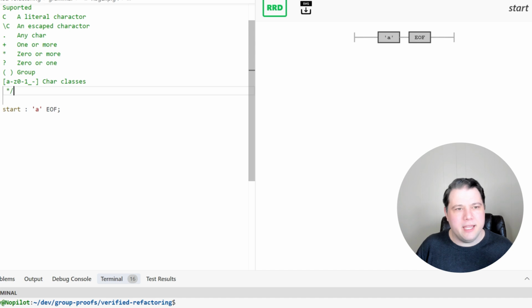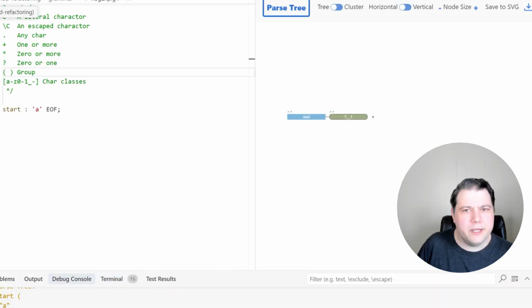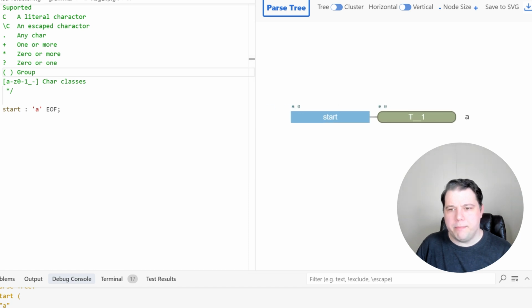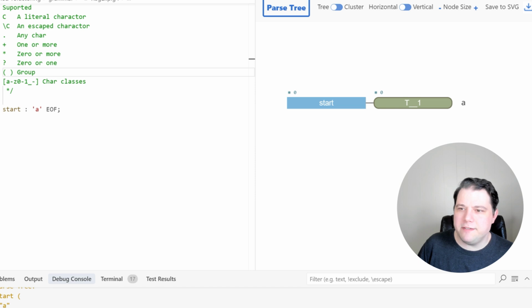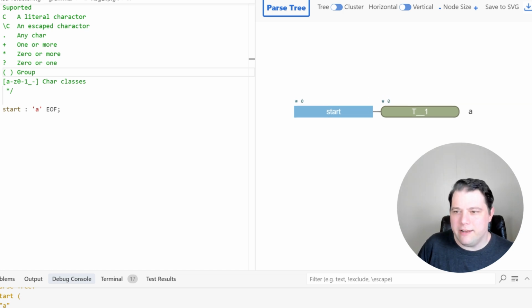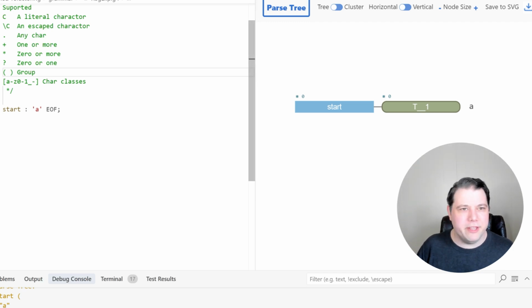So I'm in VS Code with an Antlr extension right now. And if I run this, I should be able to get a parse tree coming out of that. Very trivial parse tree. All right, so it has successfully gotten this. It's giving T1 because I didn't give a name to that lexer rule, so it just gave it its own name. And there's just an A there. So this is pretty useless so far, but everything is working okay.